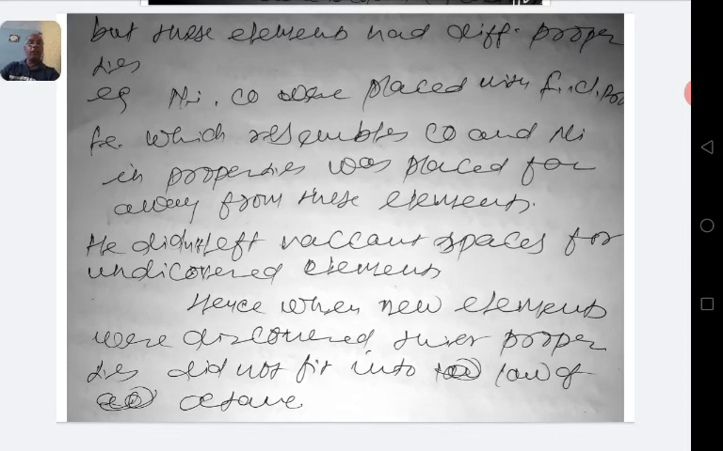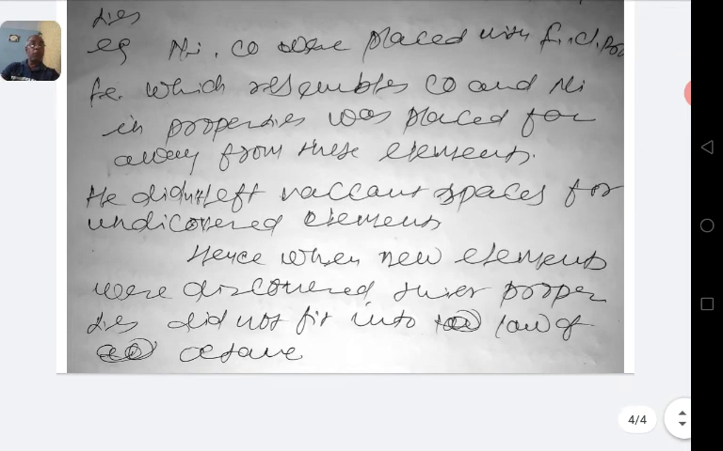Secondly, iron, which resembles cobalt and nickel in properties, was placed far away from these elements. This means iron should be placed with cobalt and nickel, as their properties are very similar to iron, but this was not done.